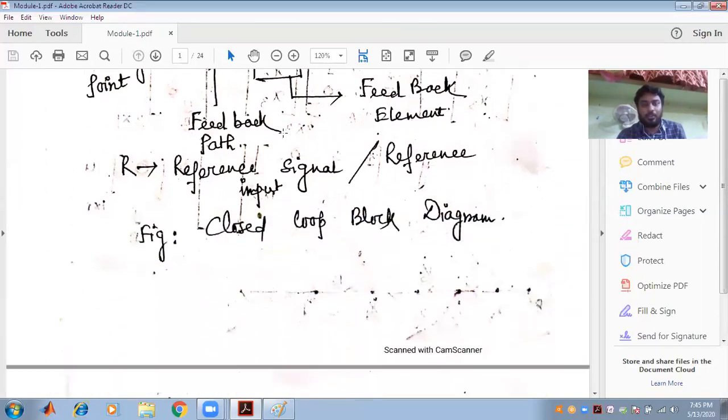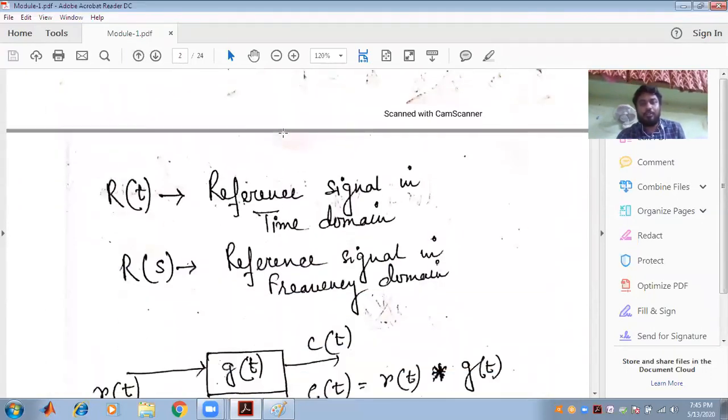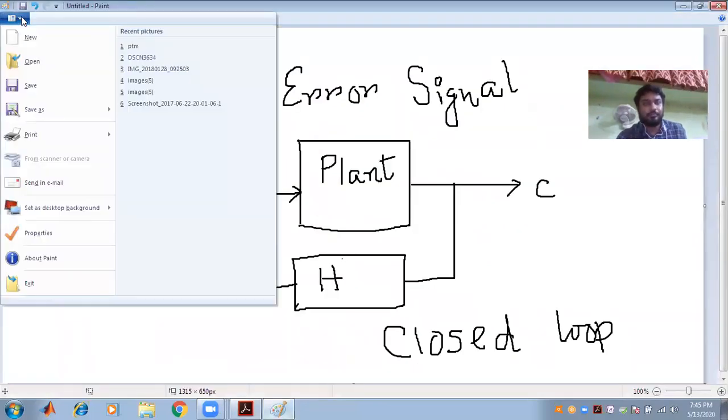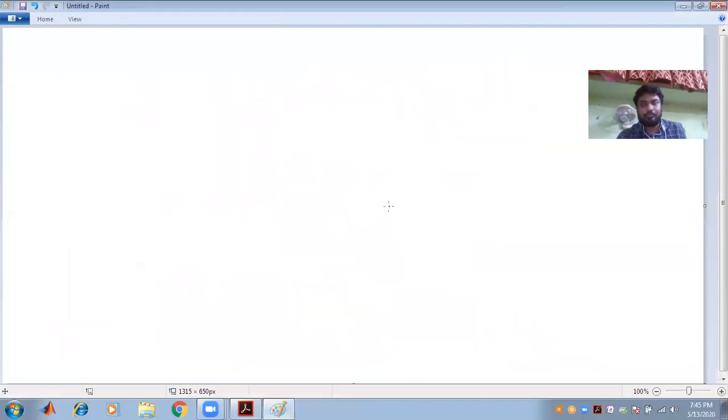Okay, so now whatever signals we have taken till now are in the time domain. Another domain we have is called the frequency domain. So what is the frequency domain? We just have to see it. The frequency domain is generally sigma plus j omega.